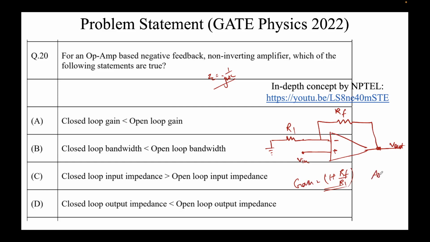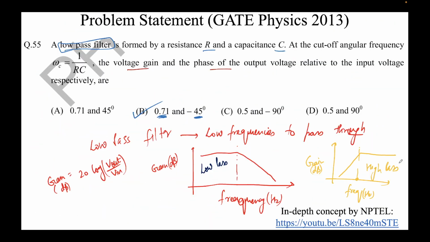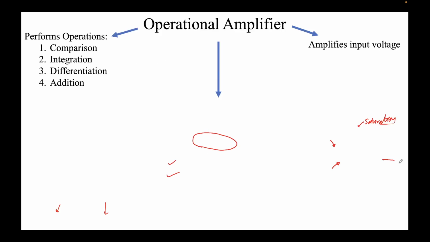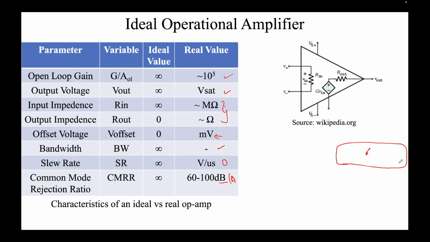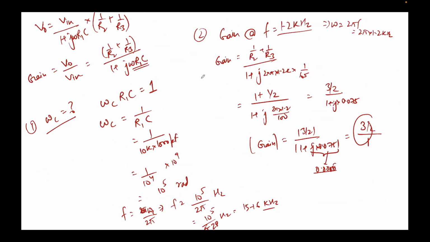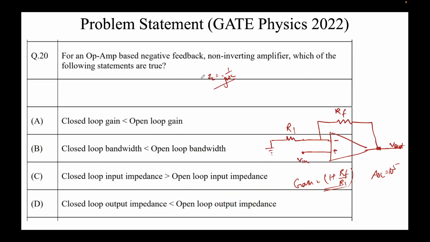However, the open loop gain, I told you, is of the order of 10 to the power 5. This we also saw in the very first slide which we talked about. The real value of open loop gain is typically 10 to the power 5. When we apply feedback, we suffer in terms of gain, so gain goes down. So on applying the feedback, gain usually goes down, so this option is correct.